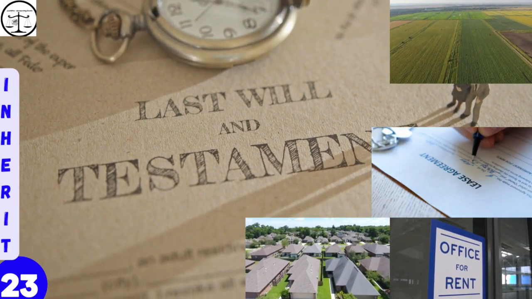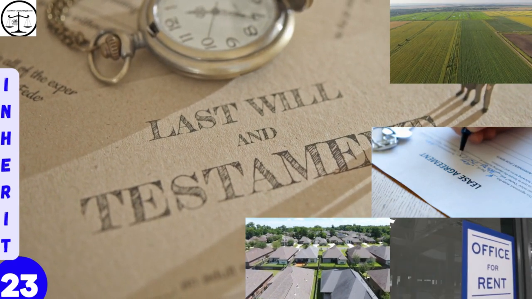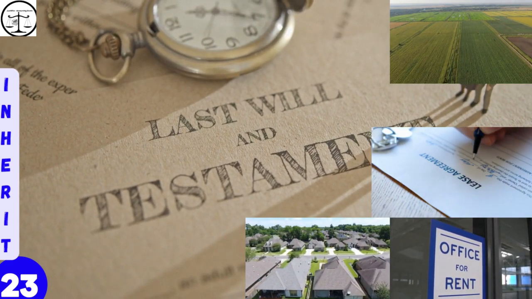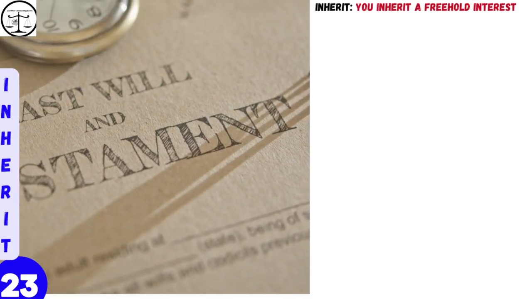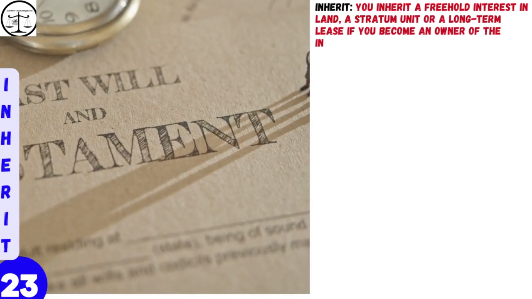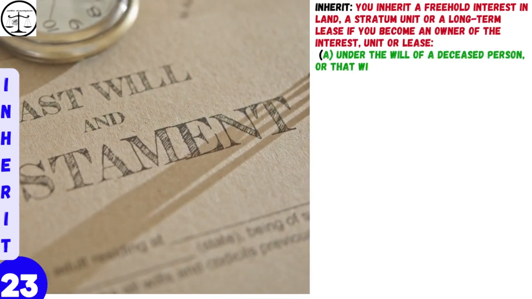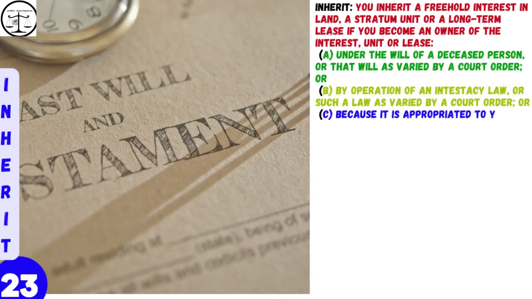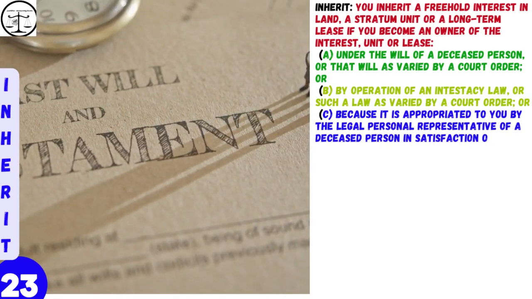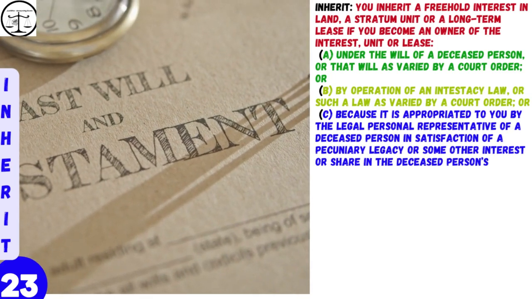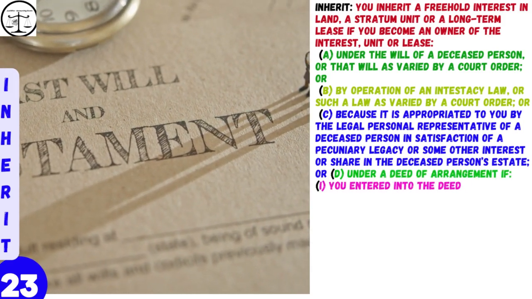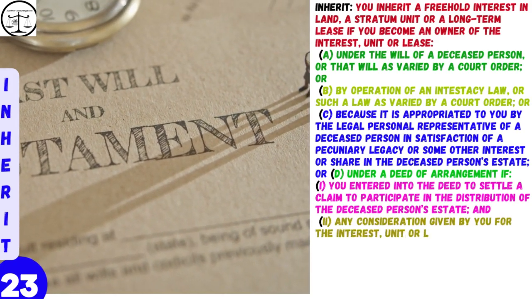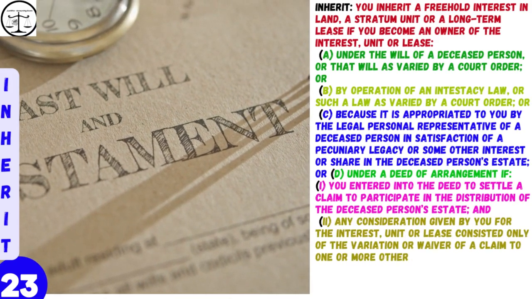Next word. Word 23. Inherit. You inherit a freehold interest in land, a stratum unit, or a long-term lease if you become an owner of the interest, unit, or lease. A. Under the will of a deceased person, or that will is varied by a court order. Or B. By operation of an intestacy law, or such a law as varied by a court order. Or C. Because it is appropriated to you by the legal personal representative of a deceased person in satisfaction of a pecuniary legacy, or some other interest or share in the deceased person's estate.